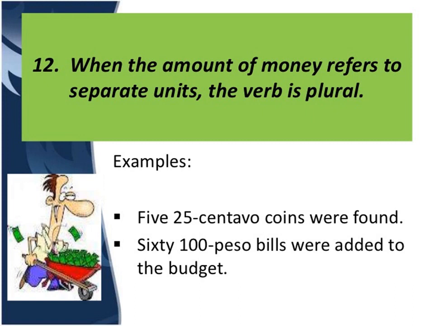100 peso bills were added to the budget. That is referring to what? Separate units. So we have to use plural form of the verb. Don't get confused. Only when it refers to the separate units, like 5 10 rupee coins were found.